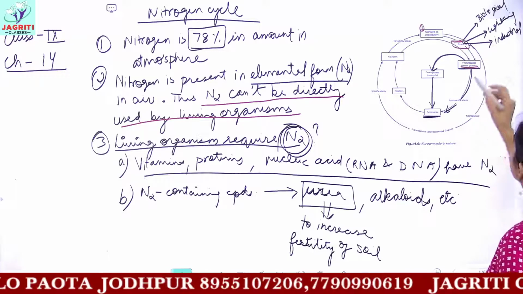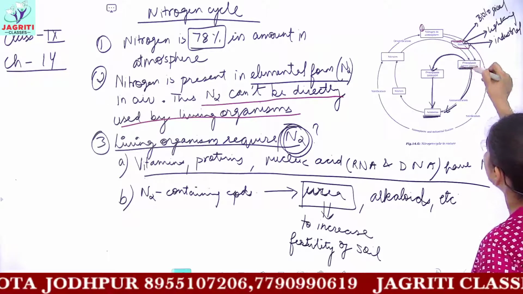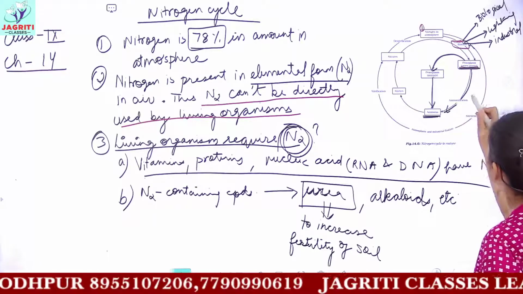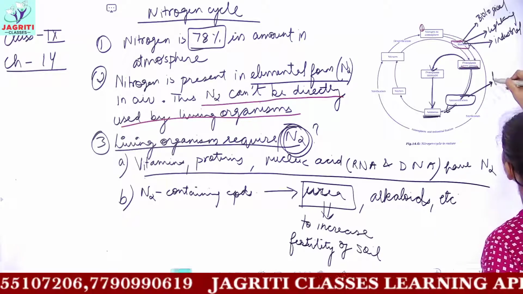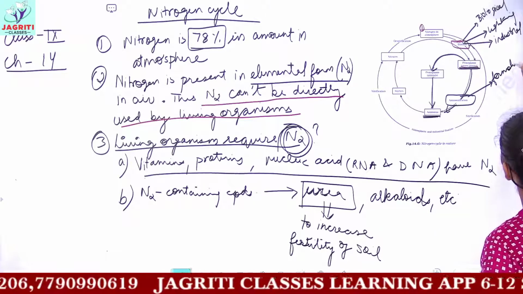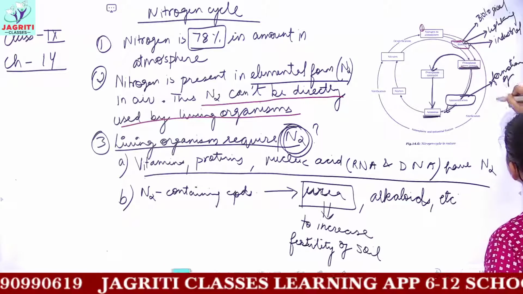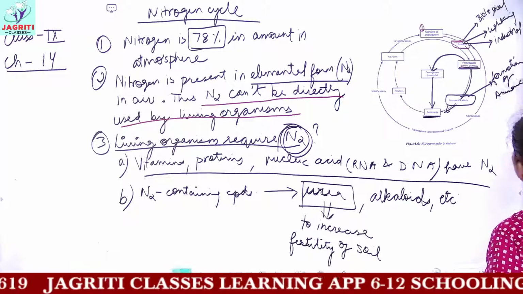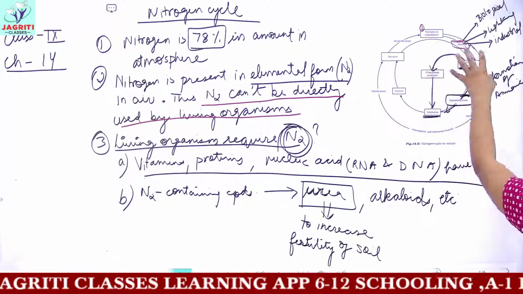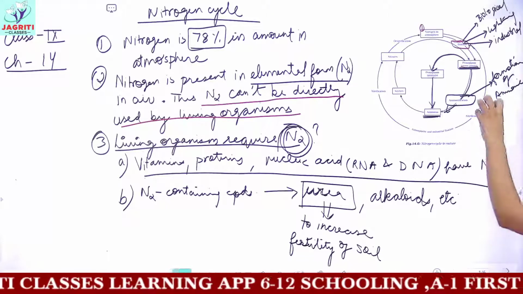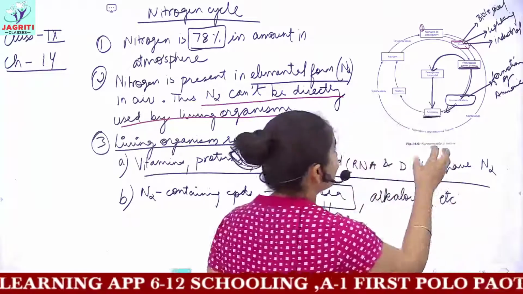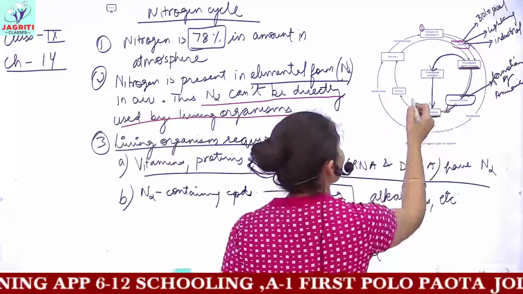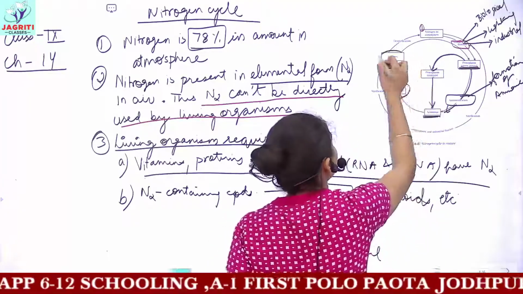When the green plants convert their nitrates and nitrites into ammonia, this process is called ammonification. So ammonification is the process of formation of ammonia. Now, when these plants and animals die, there are some bacteria present in the soil which again break this ammonia back into nitrites and nitrates.